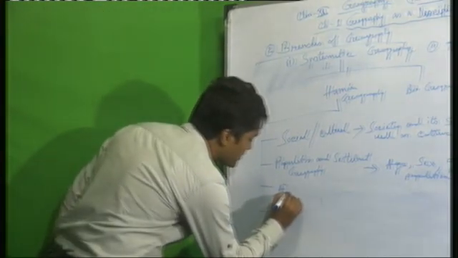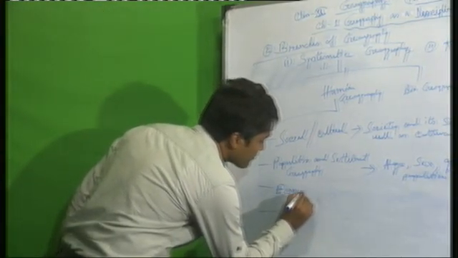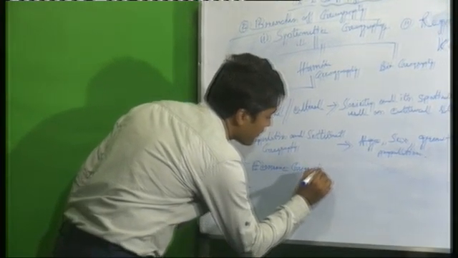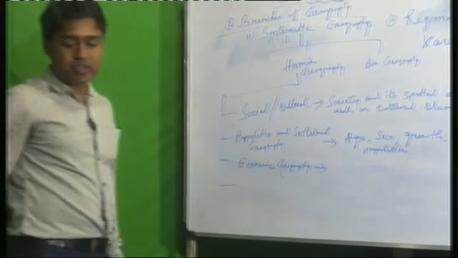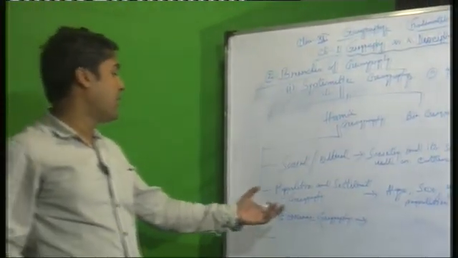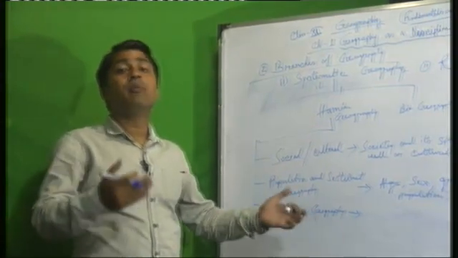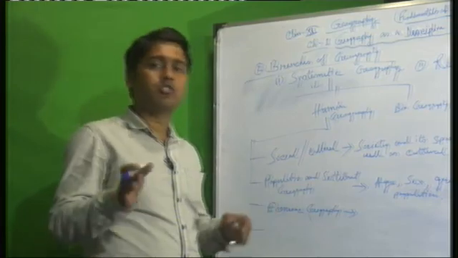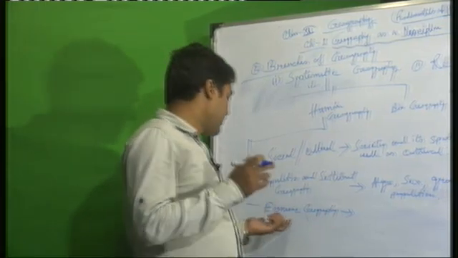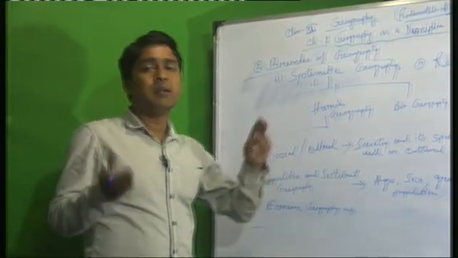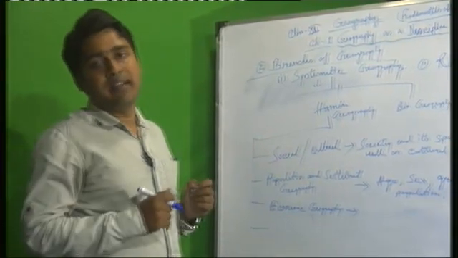Now another portion is economic geography. Economic geography is engaged with economic activity. In class 10 you have read this in the geography portion, and also in the economics subject, which discusses the different types of economic activity.